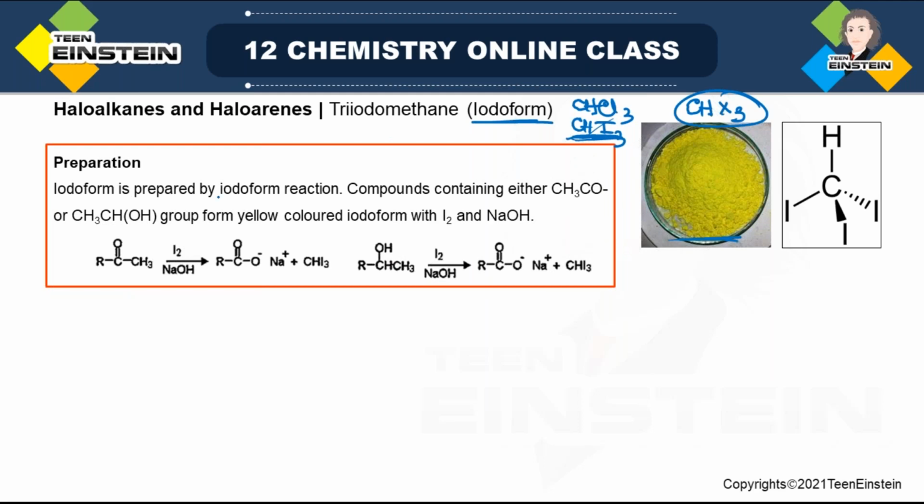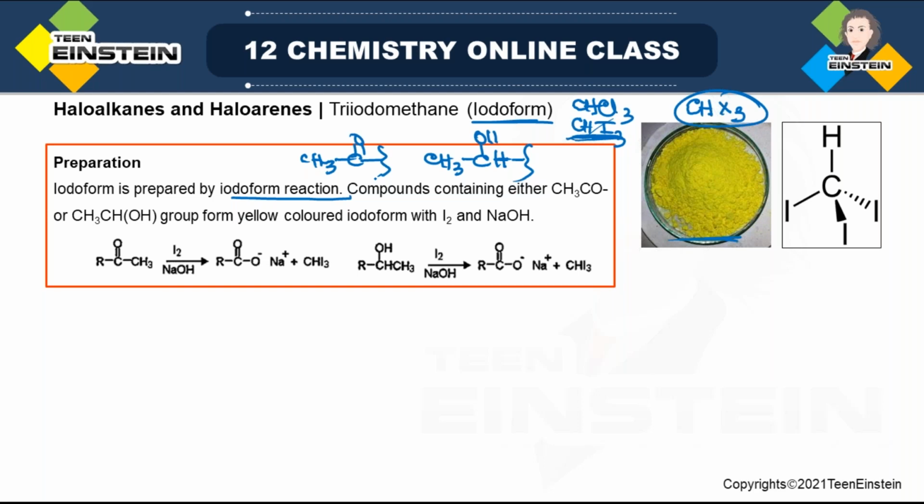Preparation method for this molecule: iodoform is prepared by the iodoform reaction. The iodoform reaction is actually an identification test to check whether a CH3CO group, the ketomethyl group, is present in the molecule, or a group of this type, CH3CHOH. If such groups are present in the molecule and we want to confirm it, then we do the iodoform reaction. That is the application of this reaction.